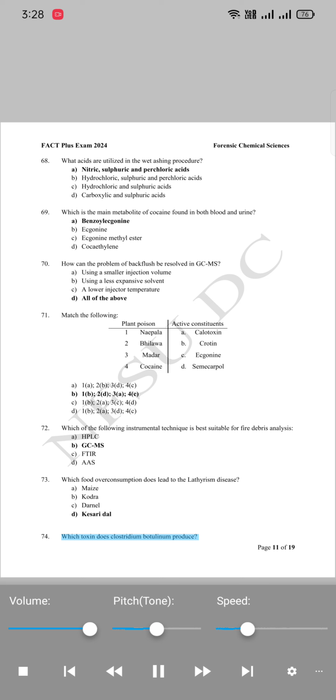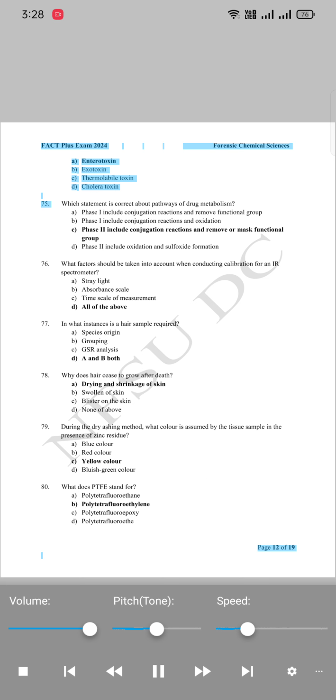74. Which toxin does Clostridium botulinum produce? A. Enterotoxin. B. Exotoxin. C. Thermolabile toxin. D. Cholera toxin.